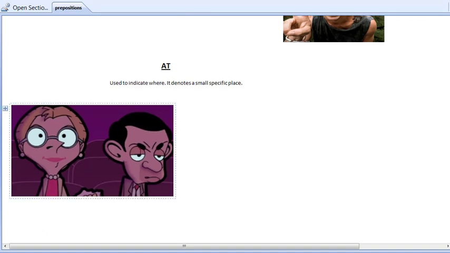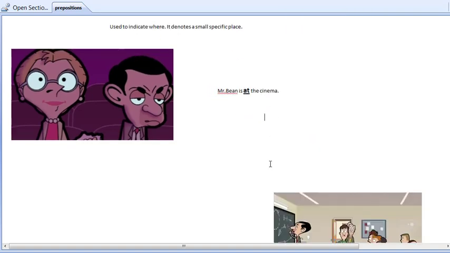Here we have a picture of Mr. Bean at the cinemas. He is certainly not enjoying the cinemas, but he's at it. So Mr. Bean is at the cinema, or we can say he's at the theater. So here the word at says that Mr. Bean is at the cinema hall.